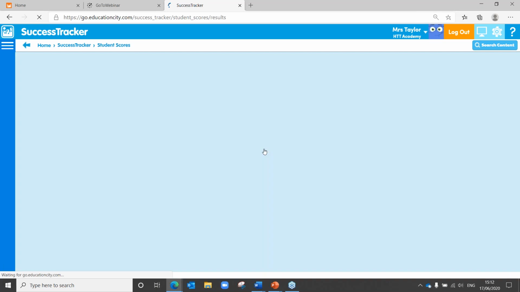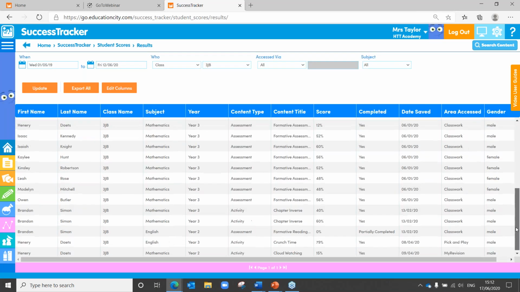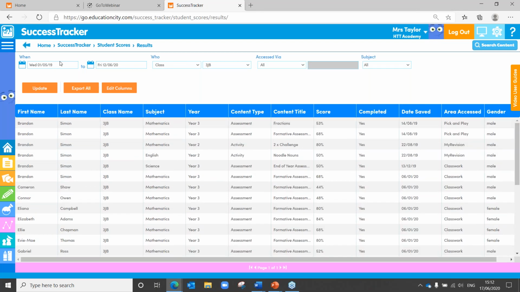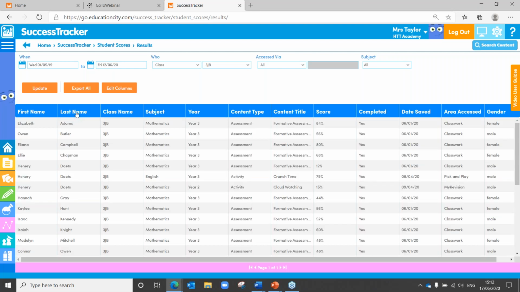If I just click on go, you'll see everything that has been done by those students in that time frame, in that academic year. You'll see you've got your students just here. We can obviously order those by surname, and you can export this data as well, so it doesn't have to remain on Education City for the next teacher to view, which they can do.